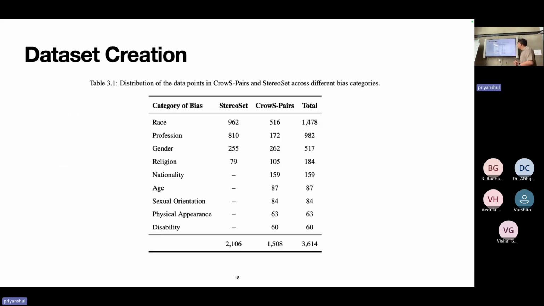The dataset structure of StereoSet and CrowS-Pairs is such: we have the data across 9 categories. We have race, profession, gender, religion, nationality, age, sexual orientation, physical appearance, and disability. StereoSet only has race, profession, gender, and religion. CrowS-Pairs has all 9, although for the last 5 categories, we do not have a great number of data points. So in total, we started with 3,614 data points.